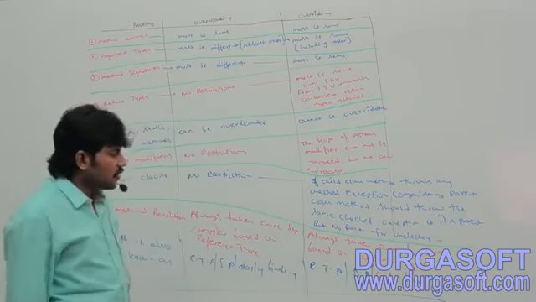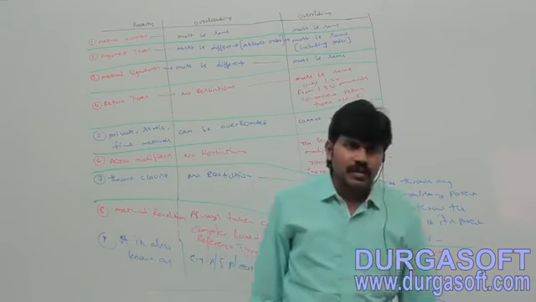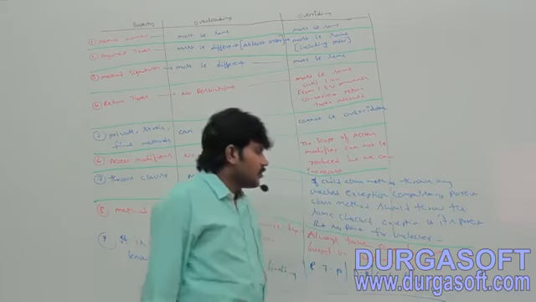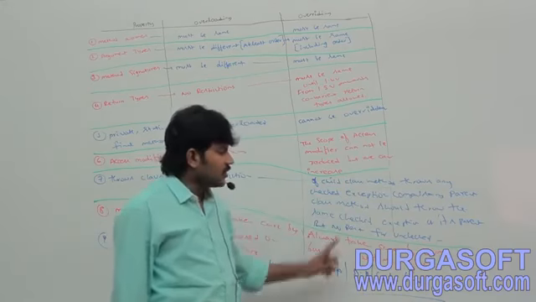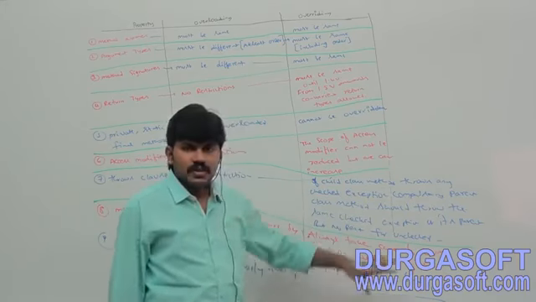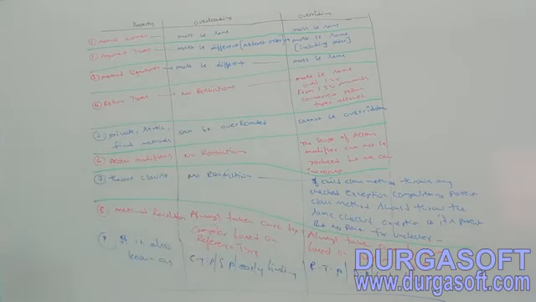But no restrictions for unchecked exceptions. Okay, completed, right?